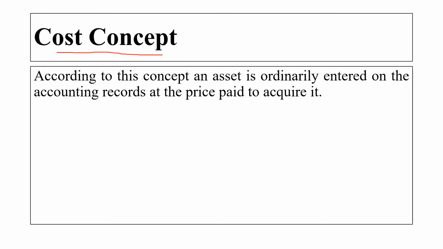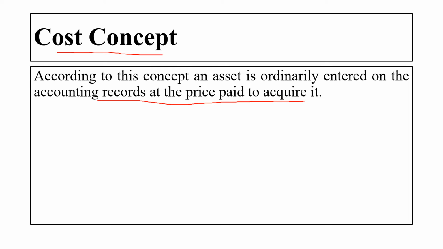Then is the cost concept. According to this concept, an asset is ordinarily entered in the accounting record at the price paid to acquire it. For example, if a business buys a plant for rupees 5 lakh, the asset will be recorded in the books at rupees 5 lakh, even if the market value at that time happens to be rupees 6 lakh. The cost concept does not mean that all the assets remain on the accounting record at their original cost for all time to come. The asset may systematically be reduced in its value by charging depreciation.